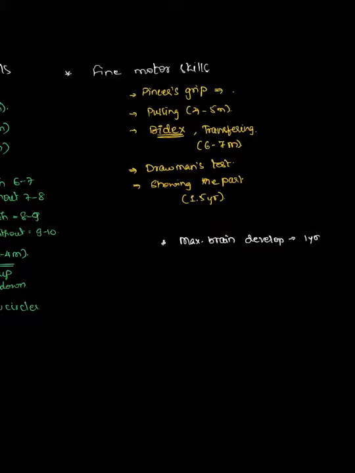There are certain neonatal or newborn reflexes that we need to discuss. Let's discuss them.